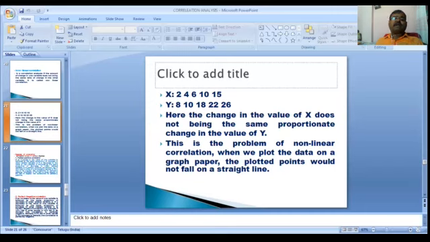But in y, observe 8 plus 2 is 10, 10 plus 8 is 18, 18 plus 4 is 22, 22 plus 4 is 26. It is not the same proportion. This is the problem of non-linear correlation. When we plot the data on graph paper, the plotted points would not fall on a straight line. It is up and down, which is visible to observe as non-linear correlation.